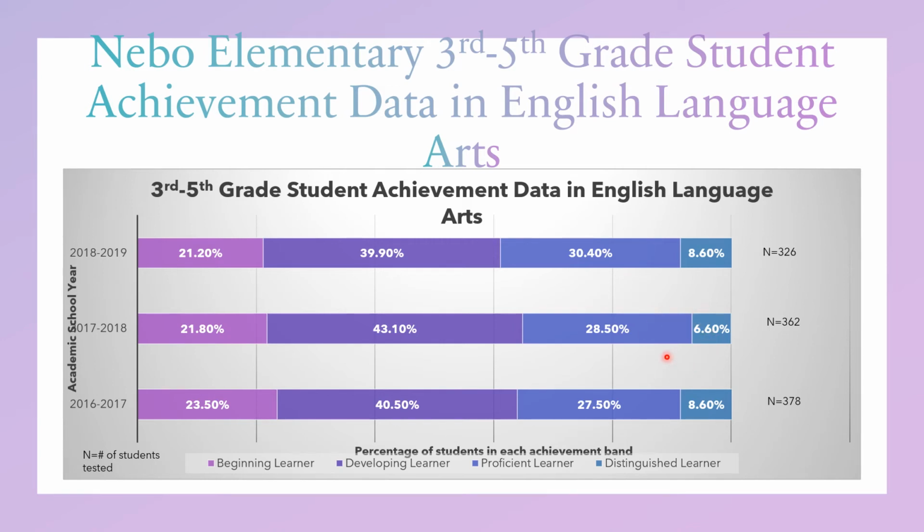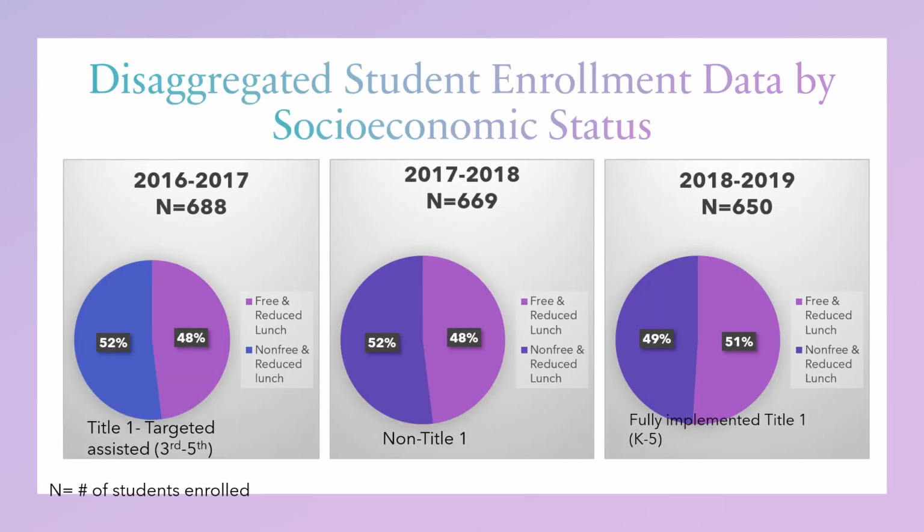And this next slide is really important when we look at our Title I services compared to this data. As I told you earlier, this disaggregated student enrollment data by socioeconomic status slide would come back as a topic of discussion later. So here you can see in the 2016-2017 school year, we were Title I targeted assisted for 3rd through 5th grade.